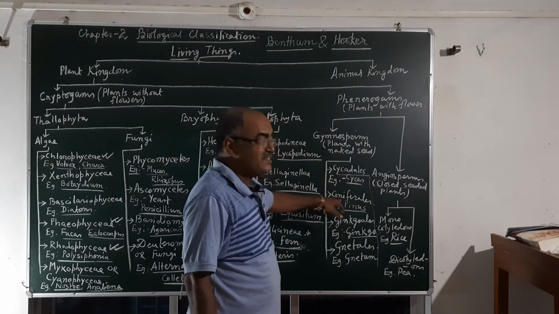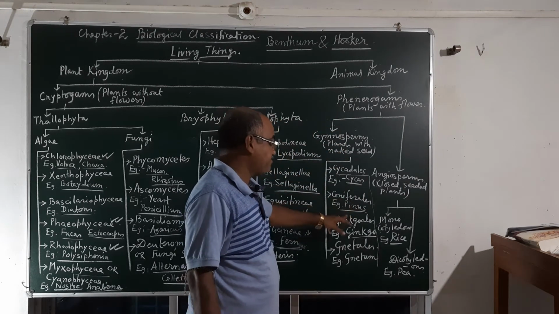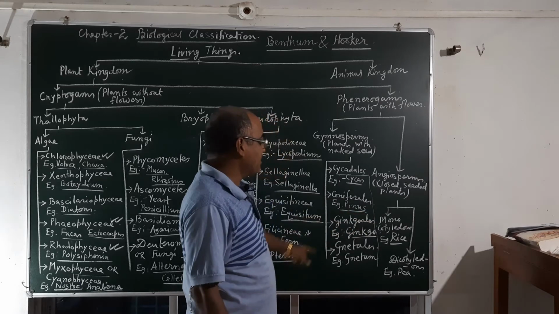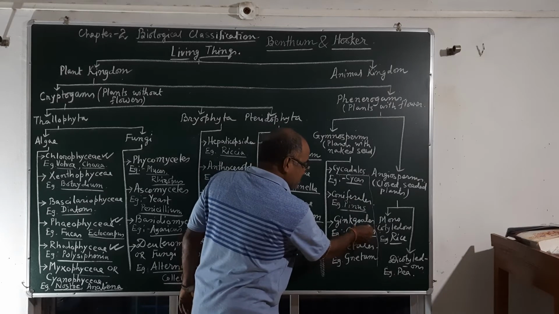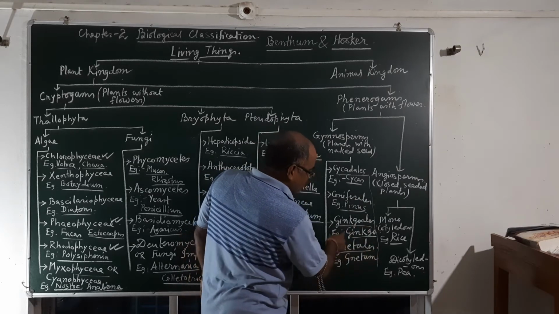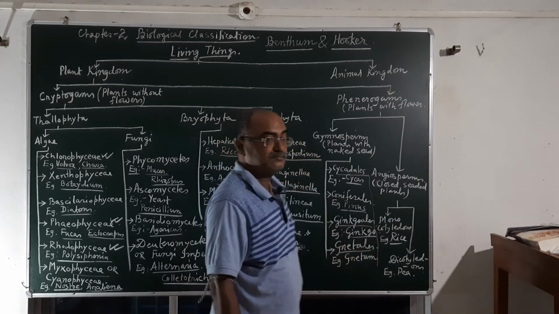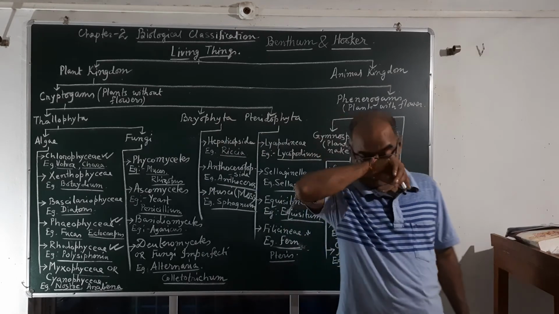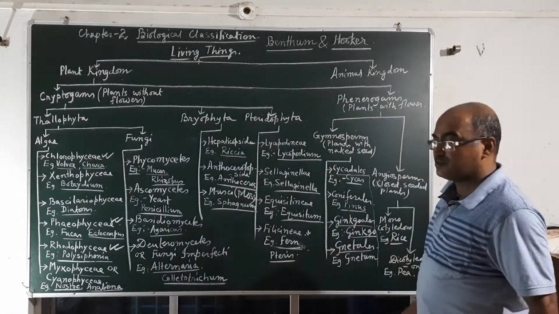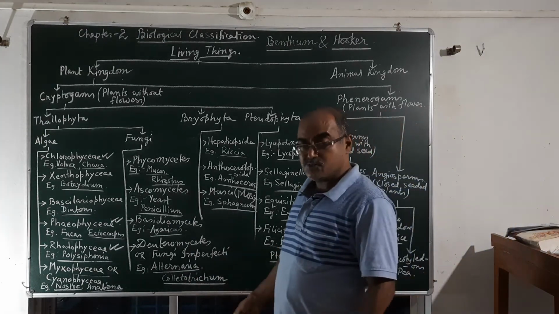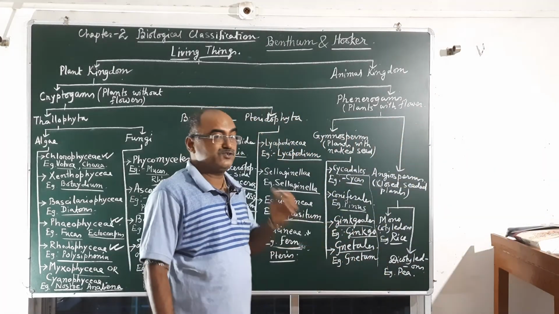Then Coniferales, the cone bearing plants, Pinus, Cedrus, come under Coniferales. So Cycadales, Coniferales, Ginkgoales and Gnetales. Ginkgoales, Ginkgo biloba. In India only one plant was there in Shillong, in northeast India, and now BSI, the Botanical Survey of India, is growing smaller plants by tissue culture.